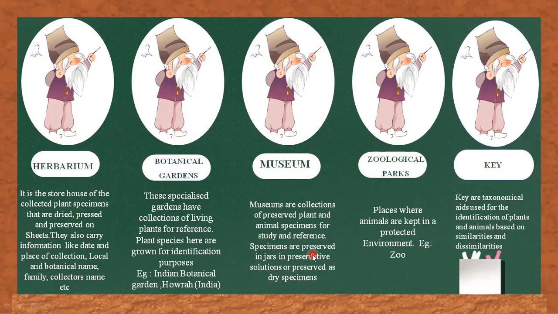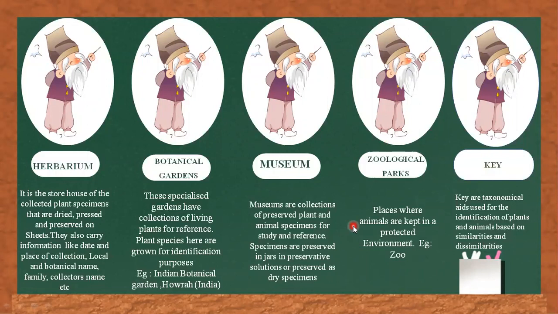Museums often have a collection of skeletons of animals too. Most interesting, and most of you have visited, are the zoological parks. Zoological parks are the places where wild animals are kept in a protected environment under human care, which enables us to learn about their food habits and behavior. All animals in a zoo are provided, as far as possible, conditions similar to their natural habitats.